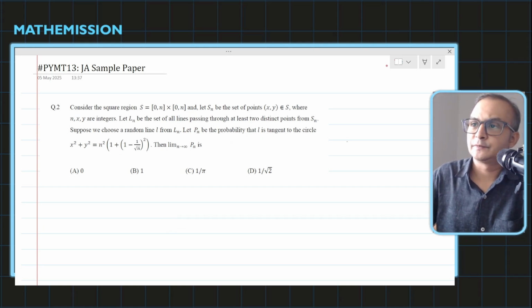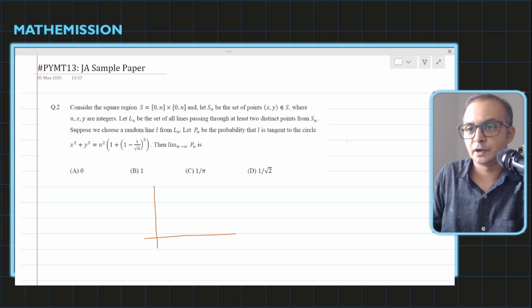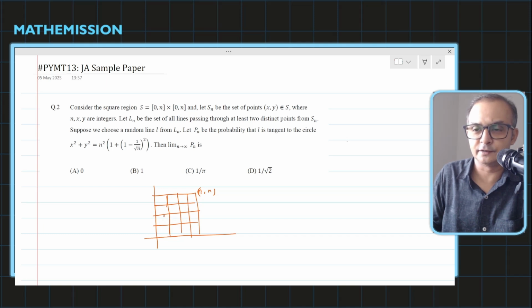So first of all, we have to understand what the question is saying. The question simply says that I have an n by n grid. So let's say I have an n by n grid, and in this grid there are some integral lattice points. You know that we have already done this kind of question, integral lattices.